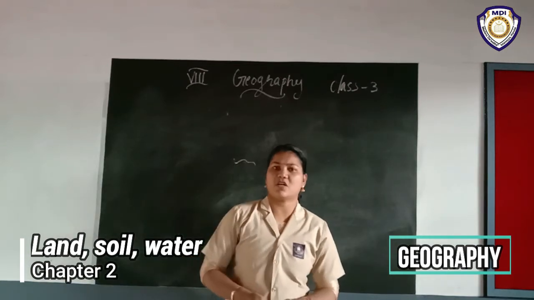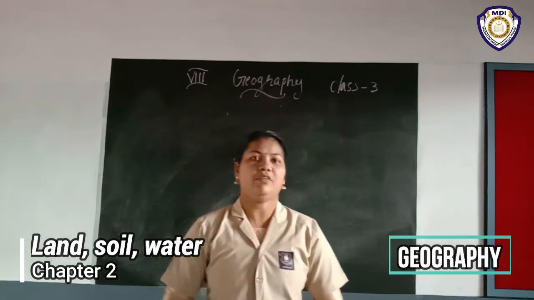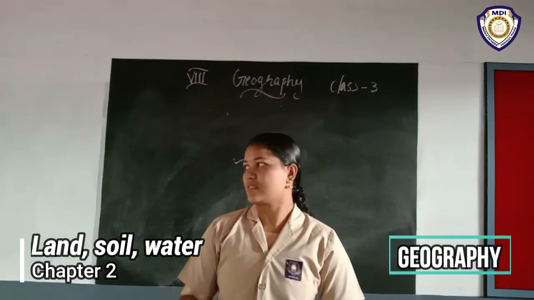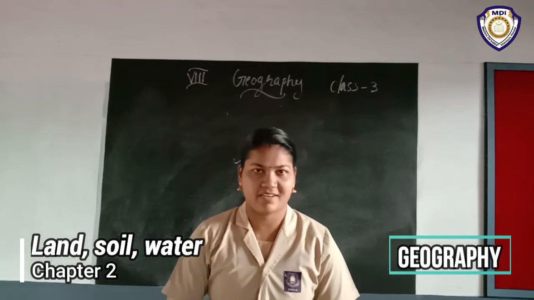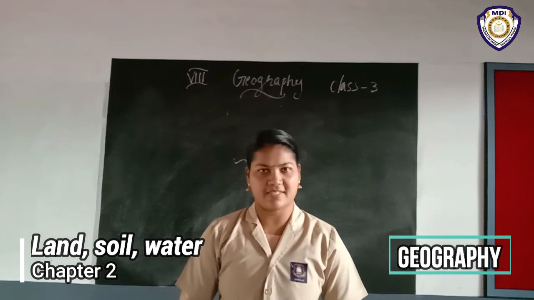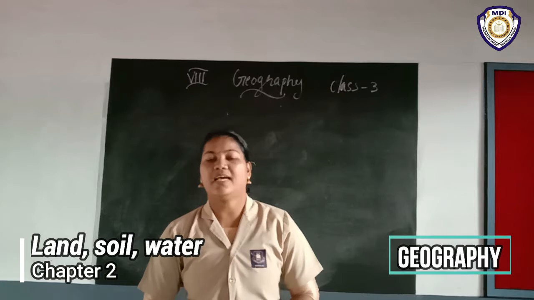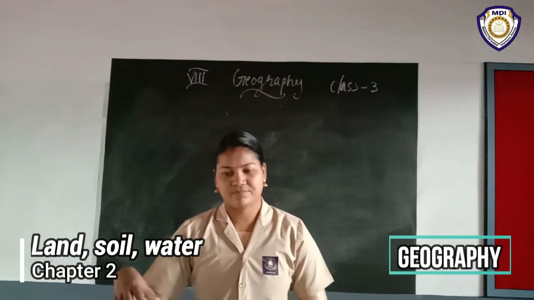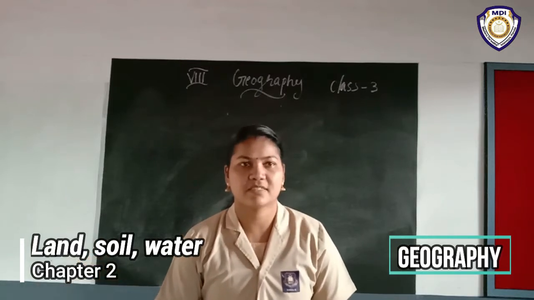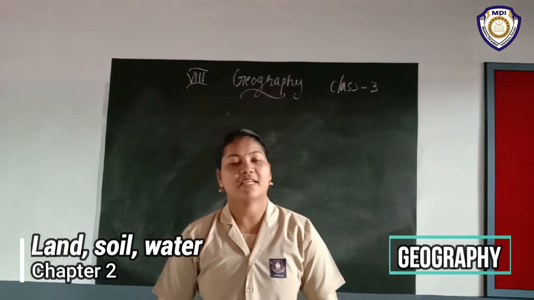Then we know that there are so many other resources. We want to live, and we live on earth. Now it is raining. After the rain, what will happen? We get so much water. So water is a resource. Then what is our water included in? Our surroundings. We know that there are many trees, then soil,